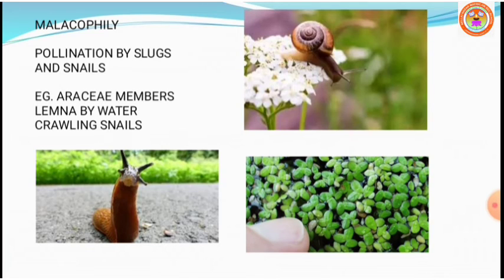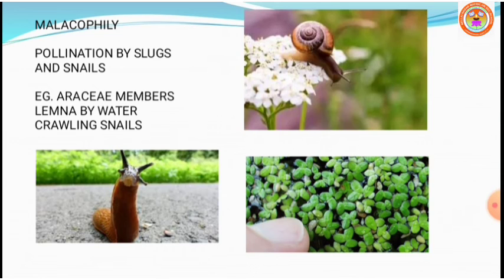You can see in this picture, right bottom, there is a plant called lemna. Lemna is a water loving plant found in pond water. This plant is generally pollinated by water snails. Water snails crawling on them pollinate effectively the lemna plant. So what is meant by malacophily, children? Malacophily is nothing but pollination which takes place by slugs and snails. Plants of Ericaceae are pollinated by snails.